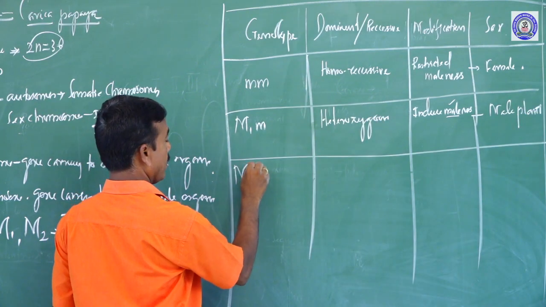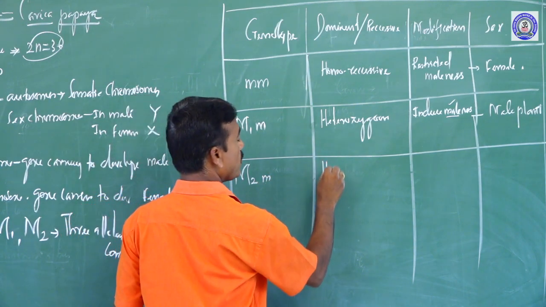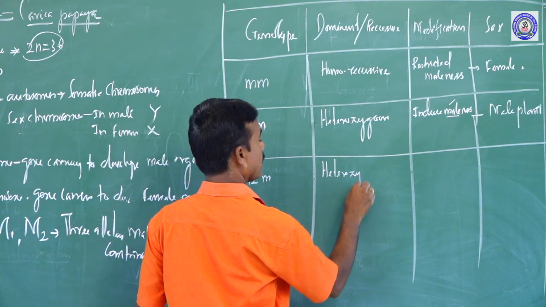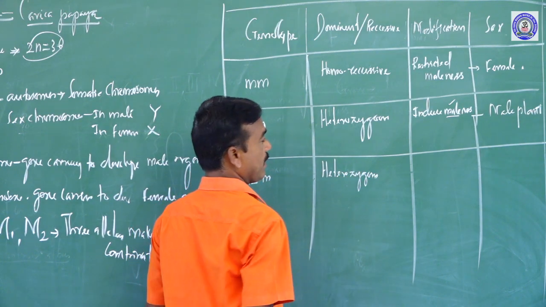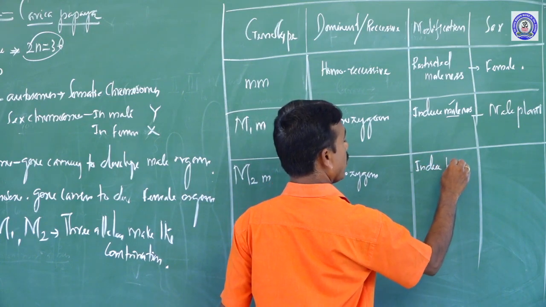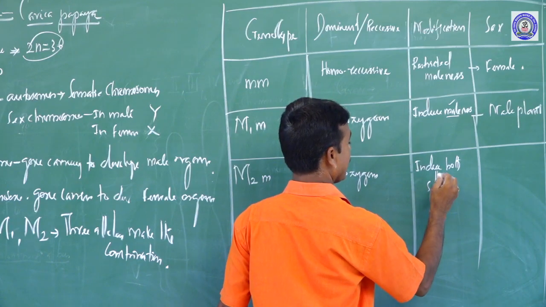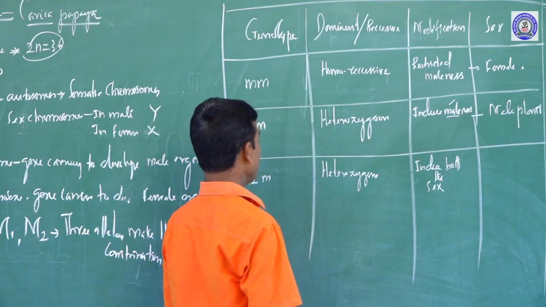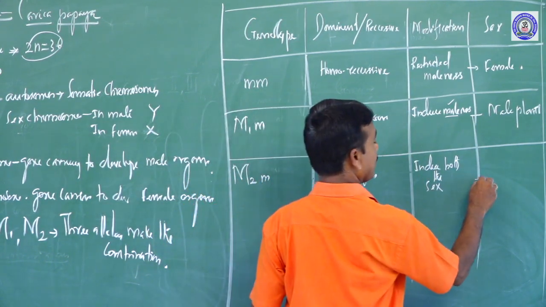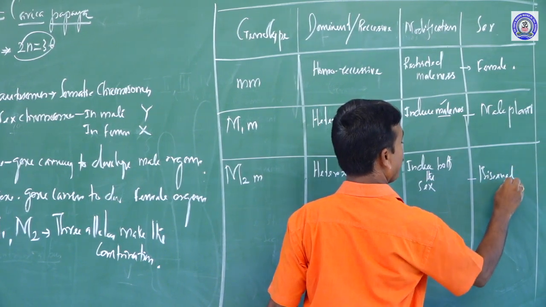Then capital M2 small m is also commonly called heterozygous. That means it can induce both sexes. If it induces both sexes, the organism is sometimes called bisexual, but it is rare.